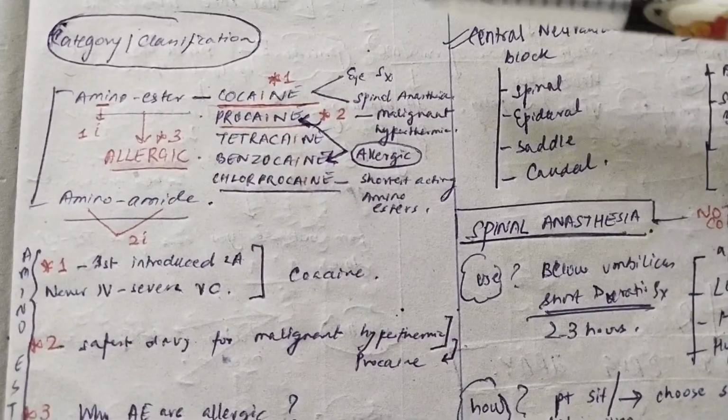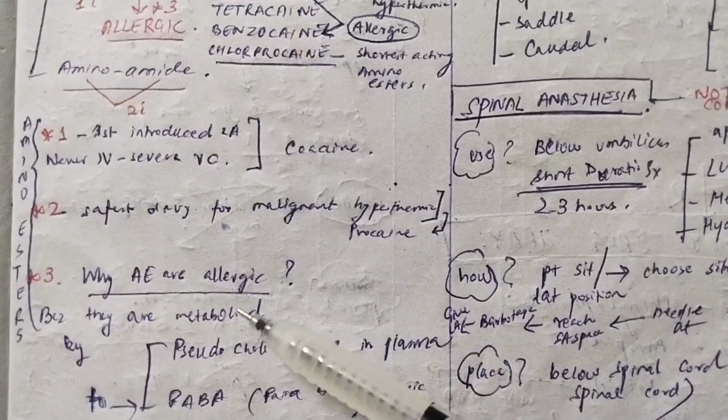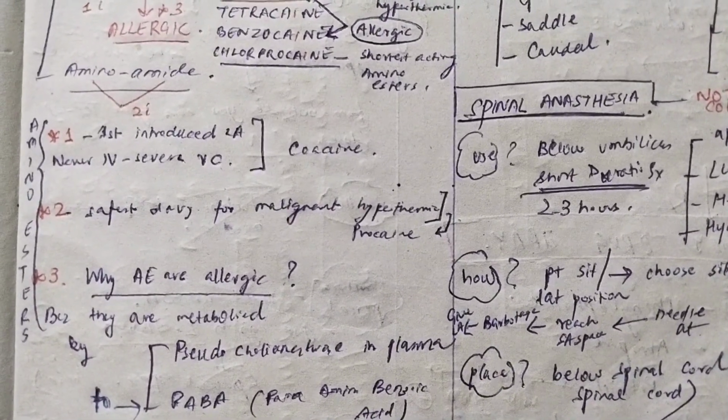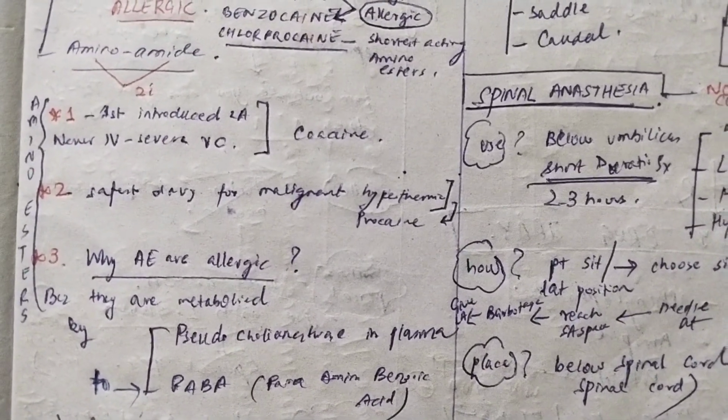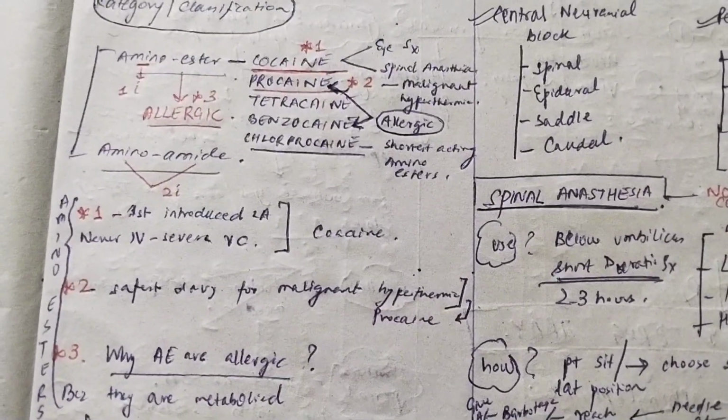Now one thing is common in all of these amino esters, that they all are allergic. Why are they allergic? Because they are metabolized by the pseudocholinesterase enzyme in the plasma to form PABA, that is para-aminobenzoic acid. Now this PABA is like an allergen, so the amino esters are allergic.